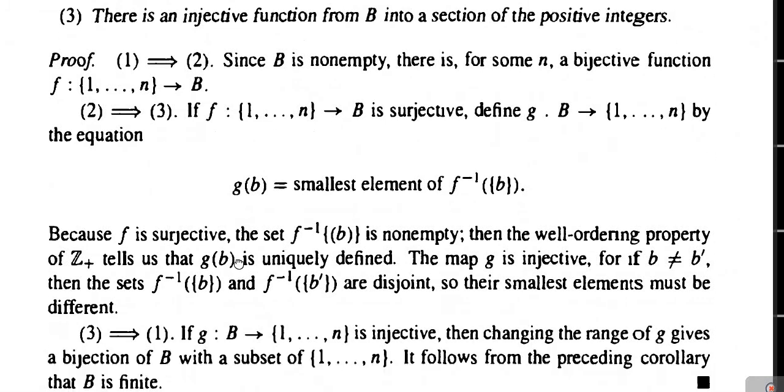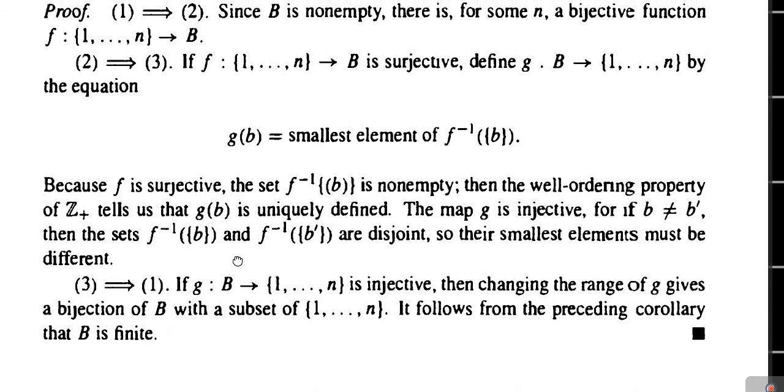Now finally we will prove that 3 implies 1. We have to suppose that there is an injective function from B into a section of the positive integers, then B is finite. This we have to prove. So let us begin. Let us suppose that the mapping G from B to the set {1, 2, 3, ..., n} is an injective mapping. Then we have to show that the set B is finite.